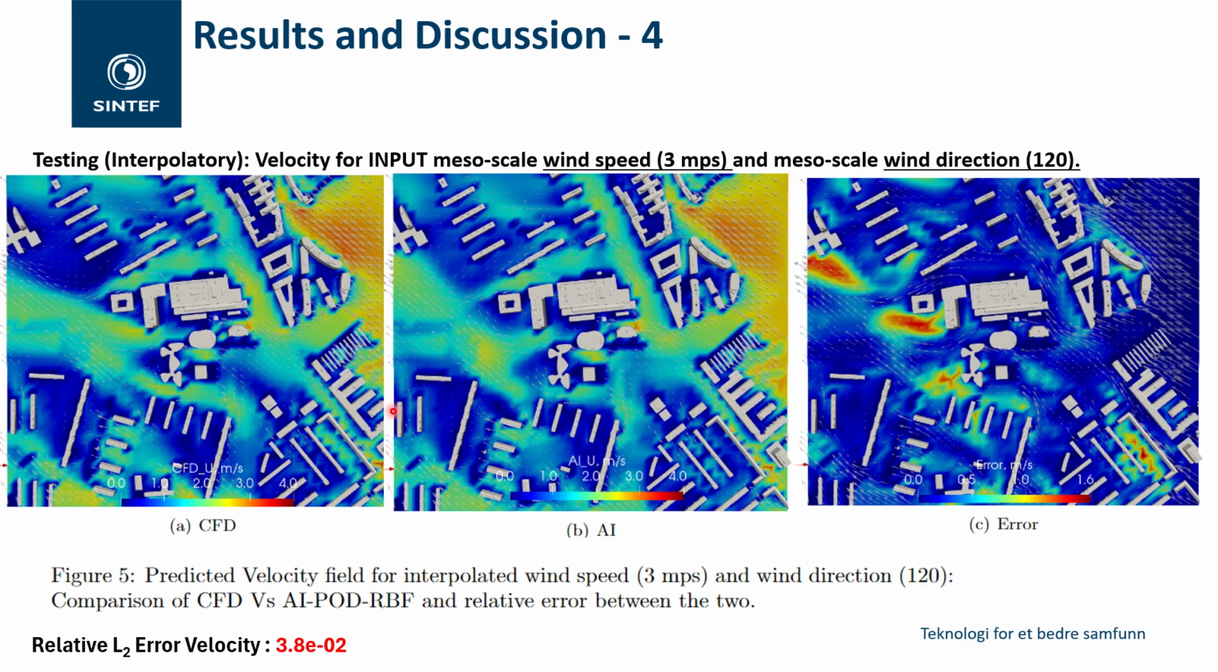In the same way we see it for turbulence also. This is the AI generated turbulence field for mesoscale wind direction and mesoscale wind speed in the interpolatory range. It is similar to the CFD generated pattern, and some errors are seen here. But overall, when you compute the relative L2 error, the errors are on the lower side. That is, this model can be used.